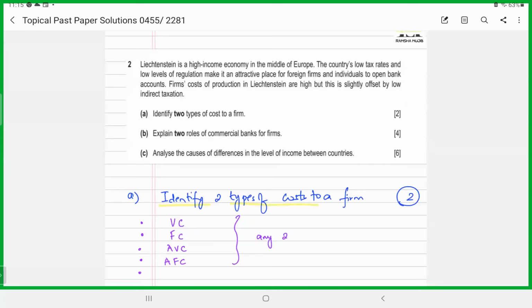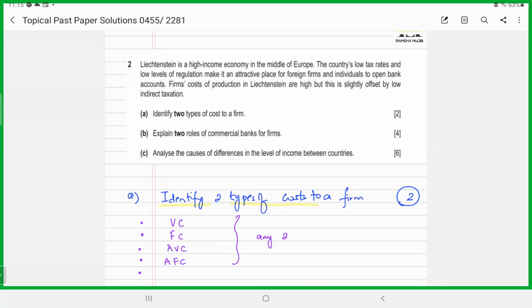Now, they've given us a brief introduction about this economy that's situated in the middle of Europe, and all they're trying to tell us is that though there are low tax rates in the country and there is less regulation, which is why MNCs and individuals from abroad find it attractive to come and invest in here.